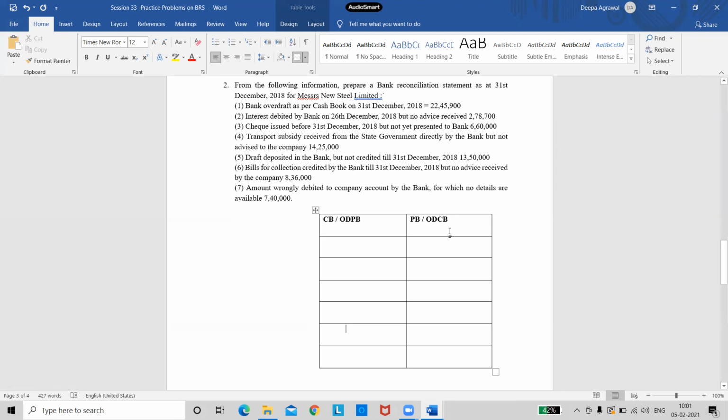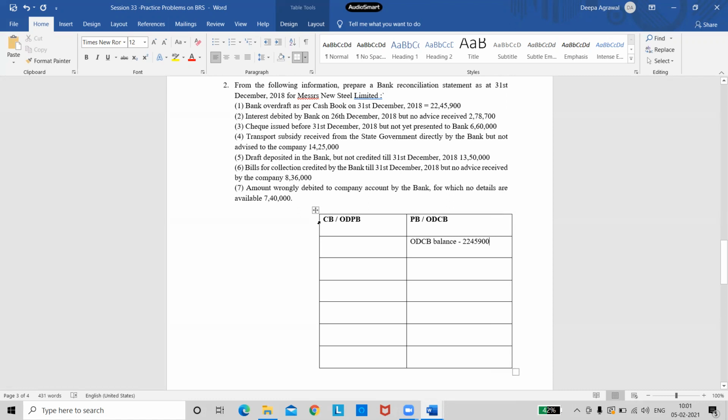So he has given us the bank OD as per cash book. So that means which column has he given? The first column or the second column? Where do I write this amount? Second, because it is the overdraft balance as per cash book. So I will write it as OD as per cash book balance. This is given as 22,45,900. So be careful with the amounts. The amounts are huge here. Right. So this is the first thing which is given to me.